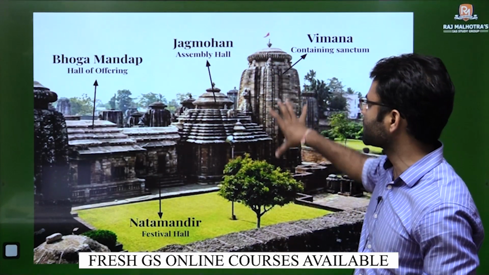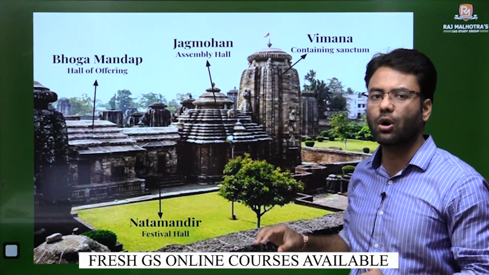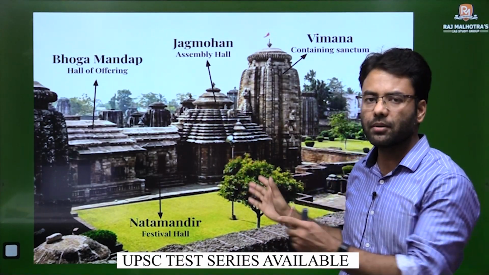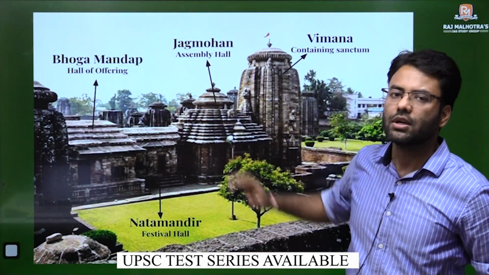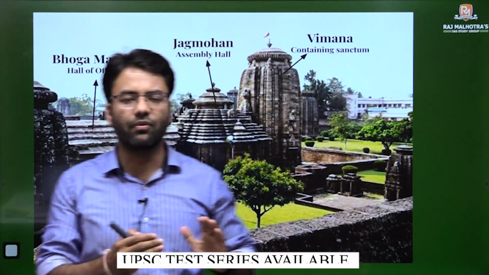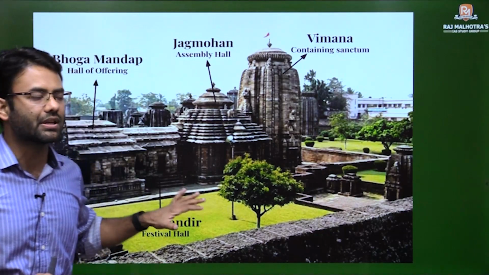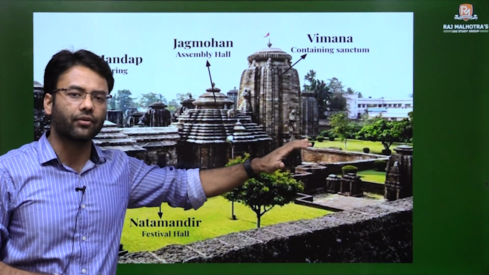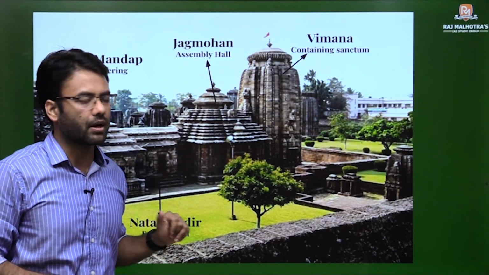Then the main shikhar is called Deol, and the intermediary structure is called Jagmohan. This gives uniqueness to this style, and that's why we classify it as a Kalinga style of temple architecture.